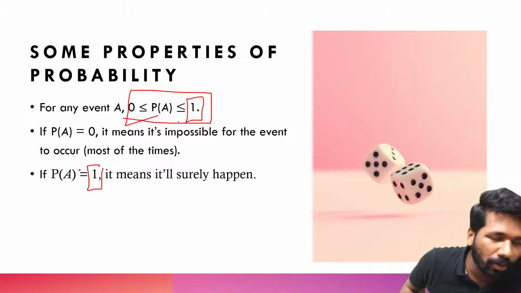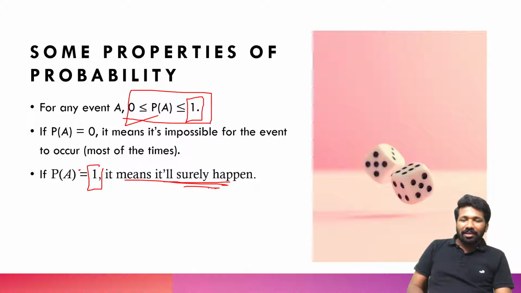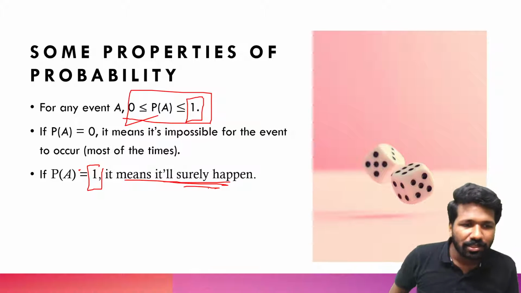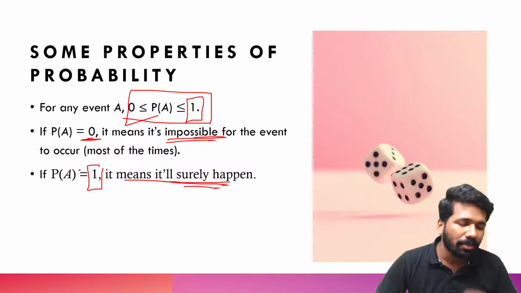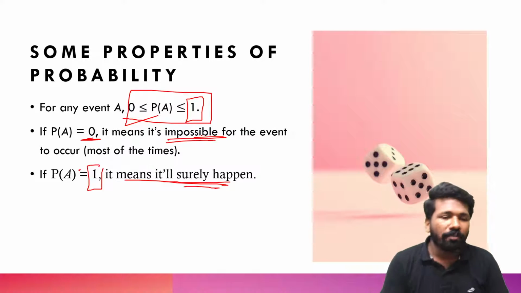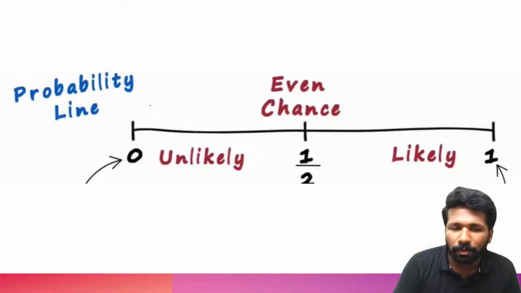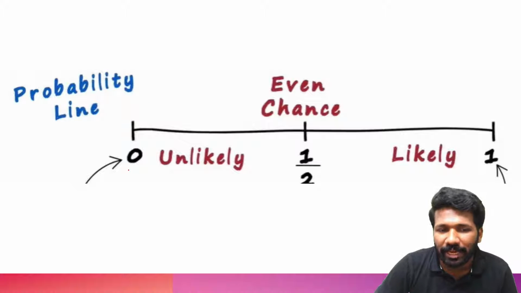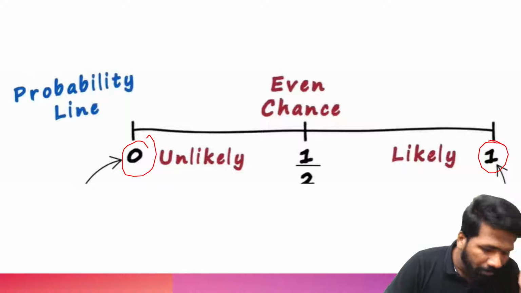Probability of something to happen can be 1, that is called a sure event. Sure event means there is no other chance not to happen, it will surely happen. Those events are called sure events, or that event's probability is 1. And probability of something is 0 means it is impossible event. Impossible means that will never happen, there is no chance for that to happen. So it cannot go below 0, right? Probability cannot go below 0, it cannot go above 1. So that is called probability line. Minimum probability is 0, maximum probability is 1. All other probabilities will be between that.